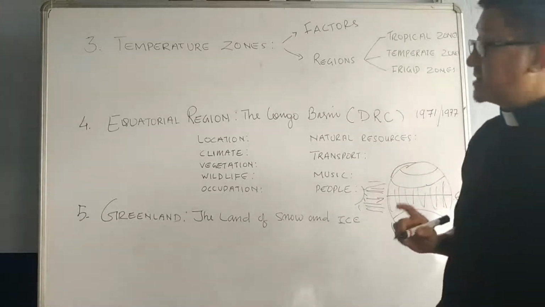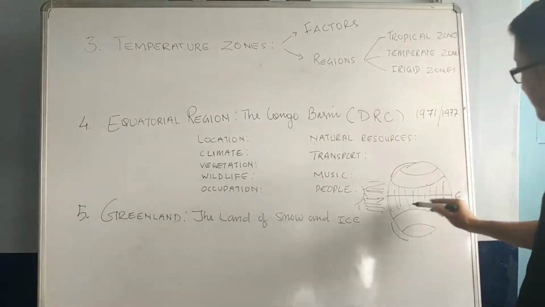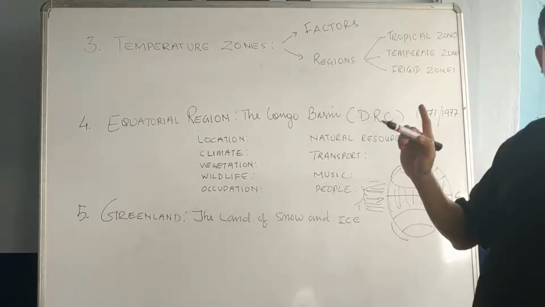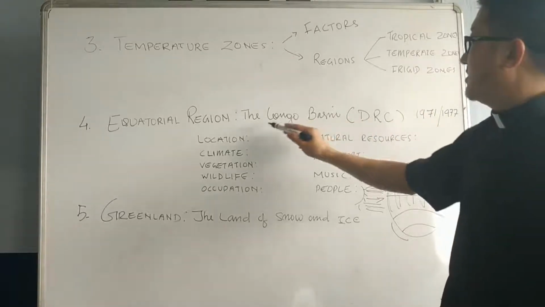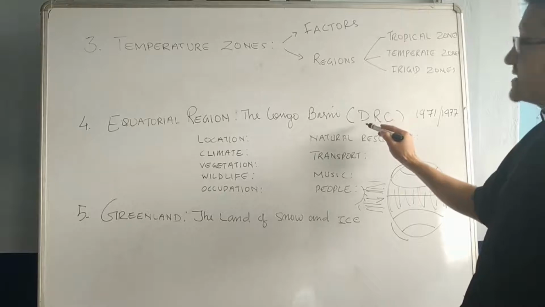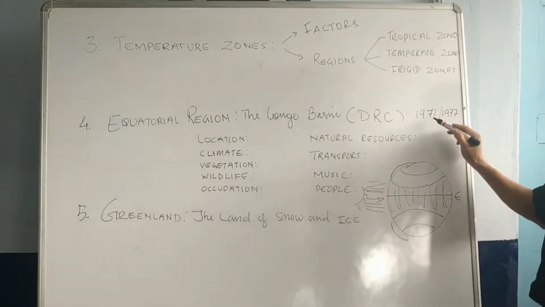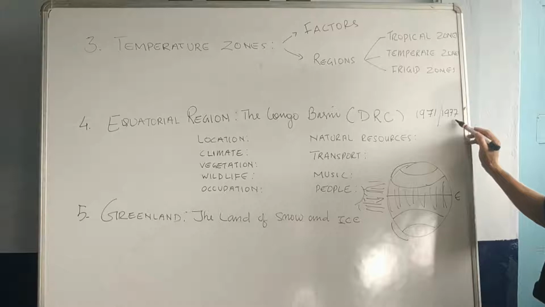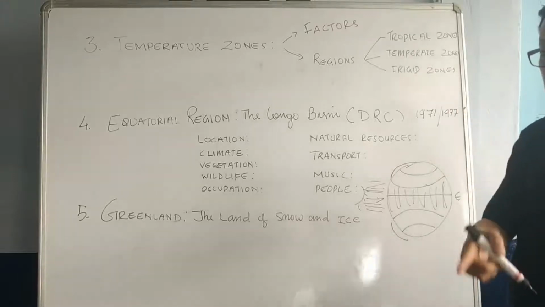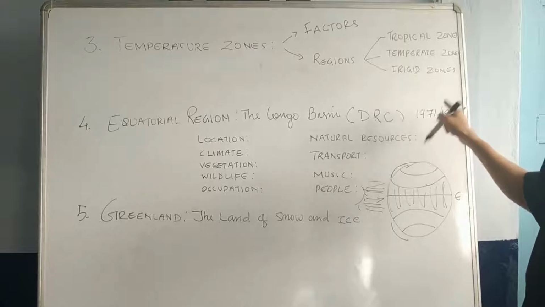So that we studied. And under this particular topic, in order to study this region, the example that we took was DRC, the short form of Democratic Republic of Congo, the Congo Basin. And remember why I have written these dates, the years 1971 and 1977. Why? You find out in your textbook and study why these dates are important.